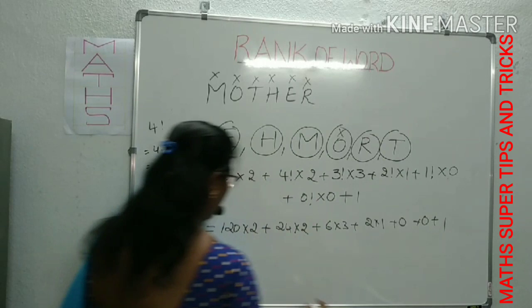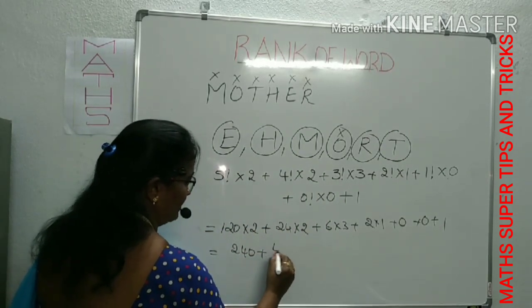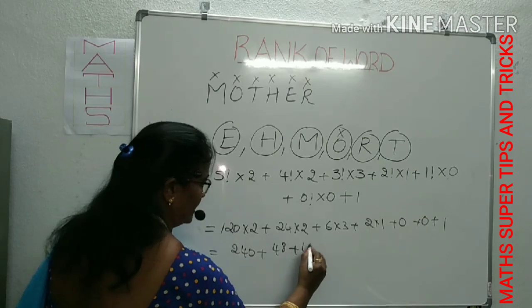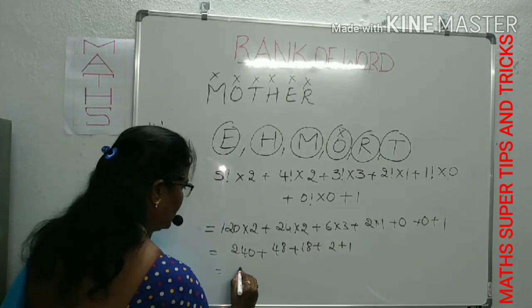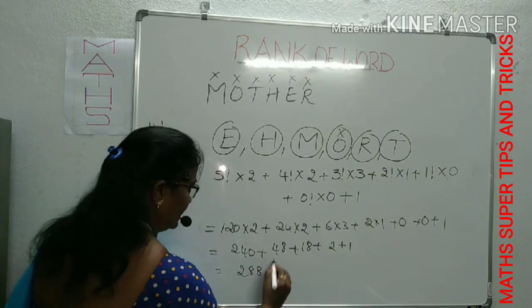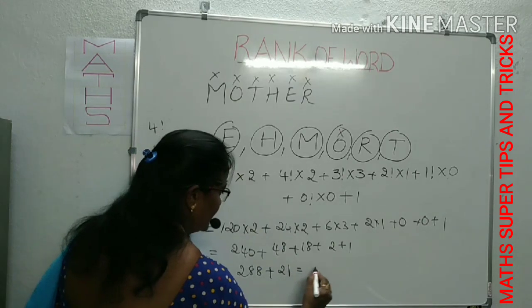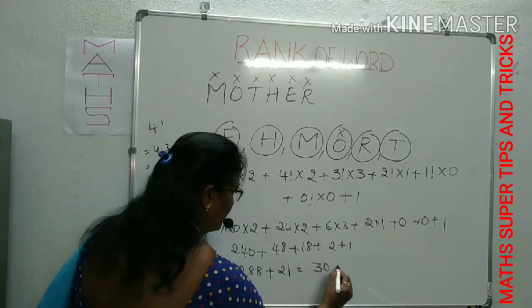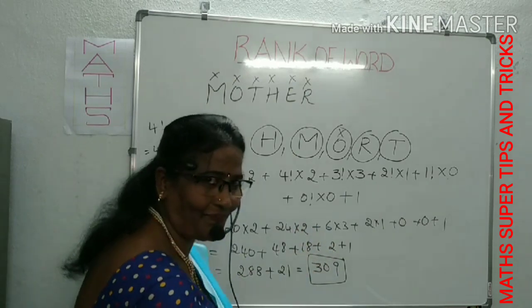Next plus 1. Now what is the calculation of this? 240 plus 48 plus 18 plus 2 plus 1. Therefore this is 288. First we add these two. Next 20 plus 1, 21. This becomes 309. This is the rank of the word mother.